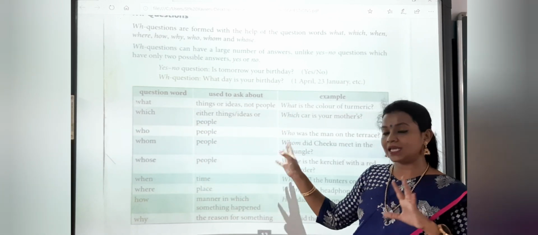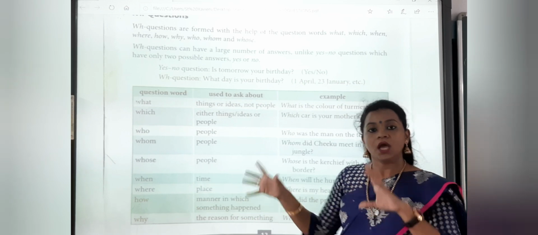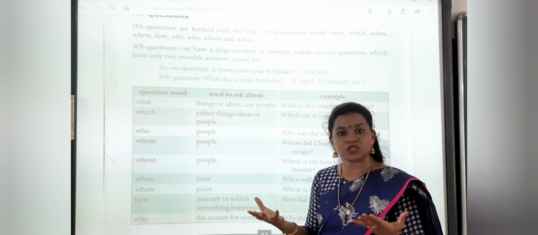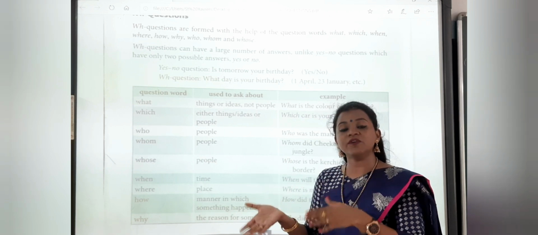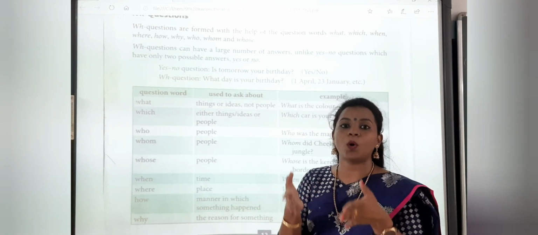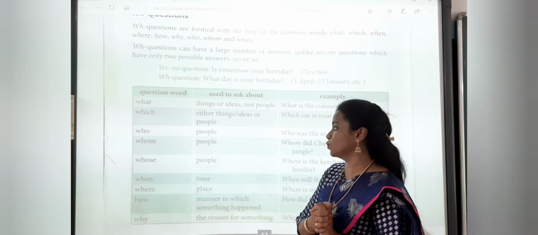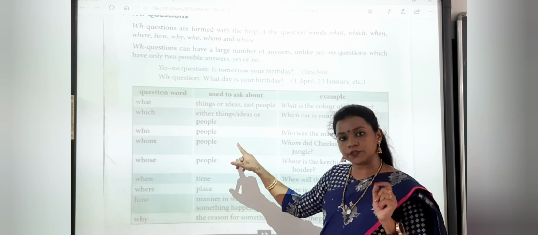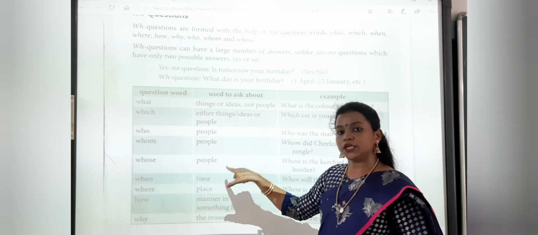Which can ask about things or ideas or people. Which is a word that we can use for animals too when we want to ask or tell something. Even it is applicable for human beings too. People: who, obviously, is for people. Whom, again, is for people. Whose, again, is for people.